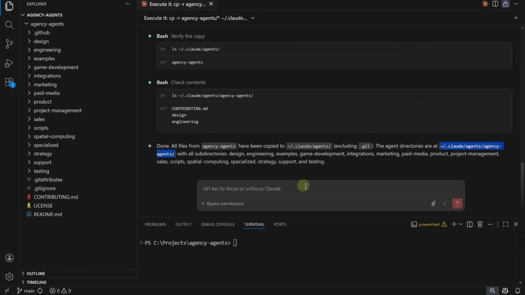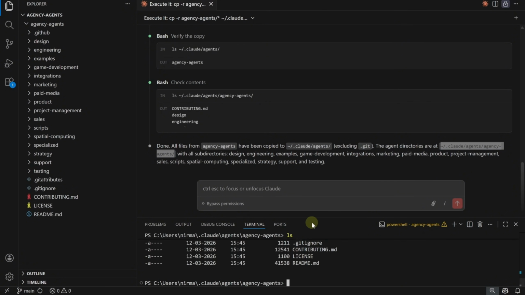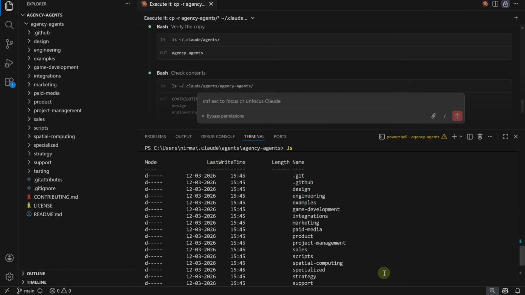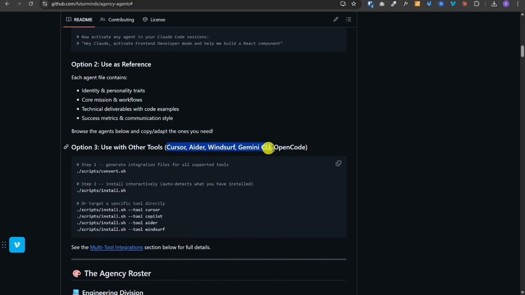Let's copy this path, and to confirm, let's cd into this directory in the terminal. Now let's run the ls command, and it will give us the list of all the directories and files present at this path. And as you can see, it has copied everything. Similarly, you can set it up for all of these tools. You just need to run the corresponding command.